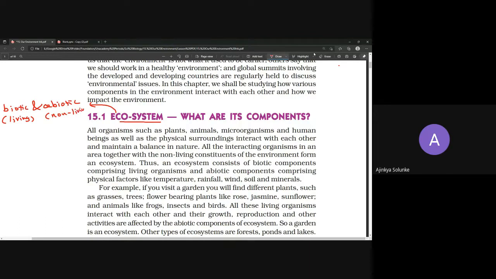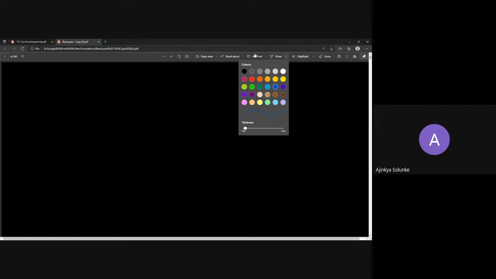Very simple. What can be the example of living things? Maybe plants, animals, any kind of organism which you know is a part of a living system constitutes biotic components of the ecosystem. What about abiotic? Abiotic means non-living, something which is non-living but still is a part of ecosystem, like temperature, rainfall, wind, soil, minerals. These are non-living things, but still are counted under ecosystem. So these are the perfect examples for abiotic factors.